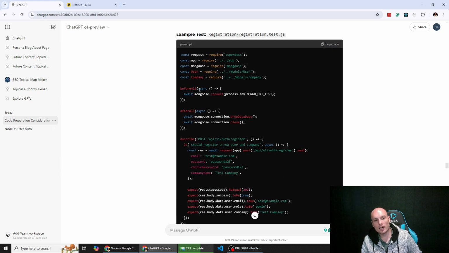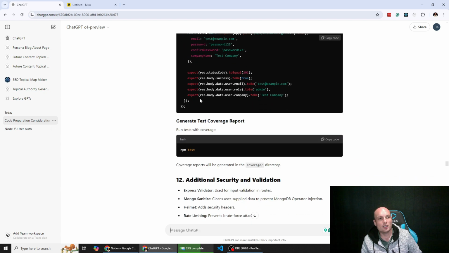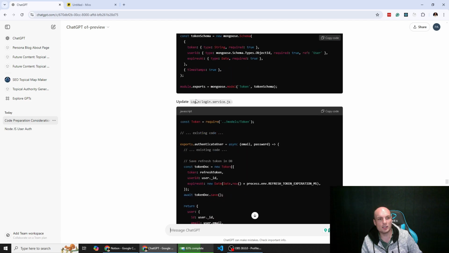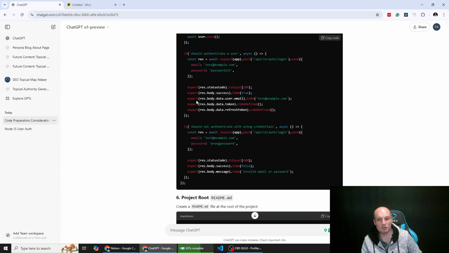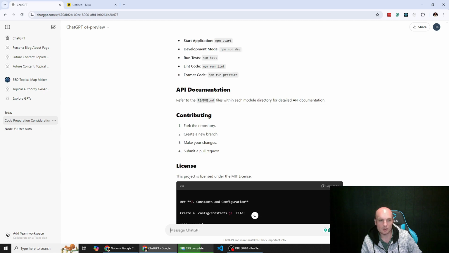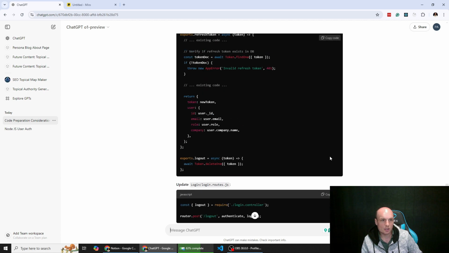Writing all of this code would take maybe 8-10 hours for me. I'm not exactly sure, but I think you can see that it provided it in a much quicker fashion than if I was to write out all of this myself. Let's just see. Let me scroll down past what it was saying. So what is it saying here?